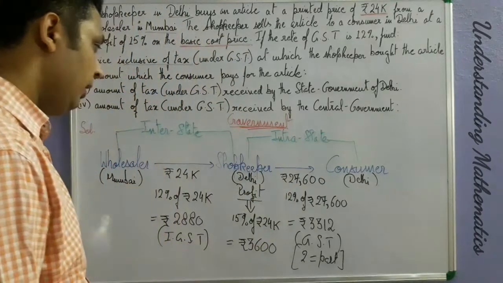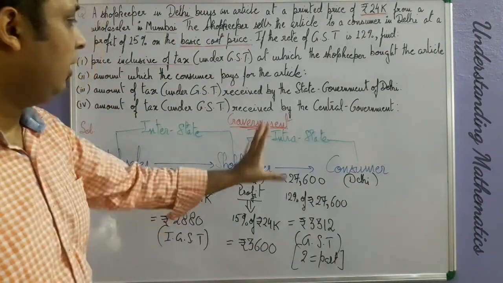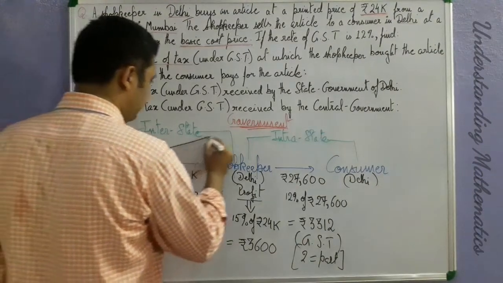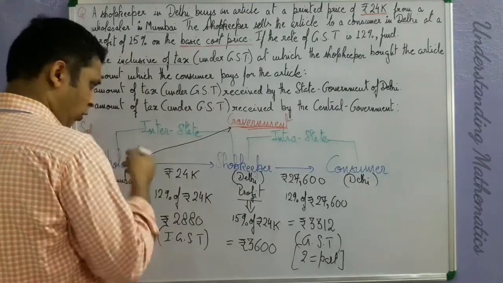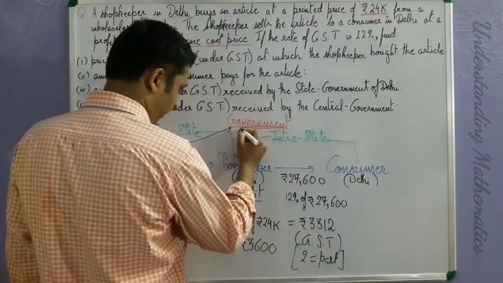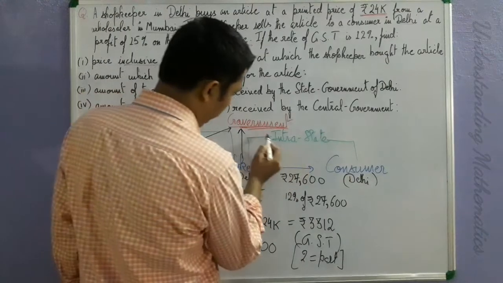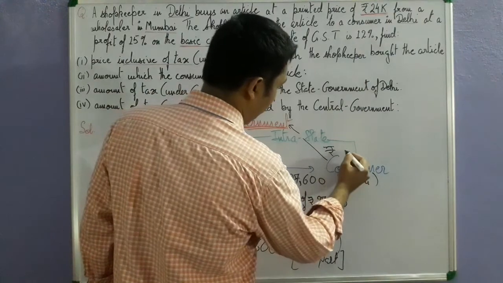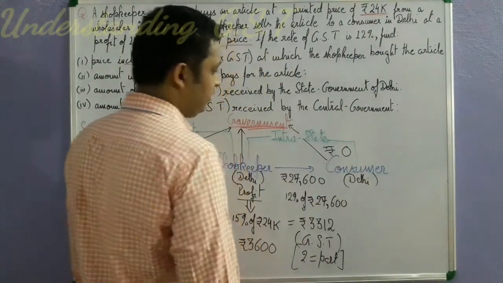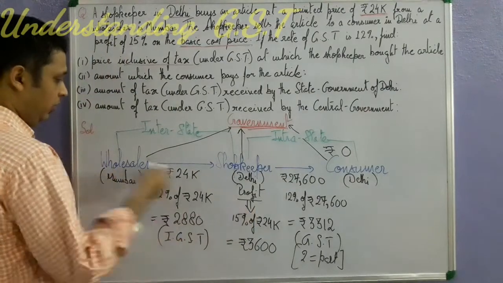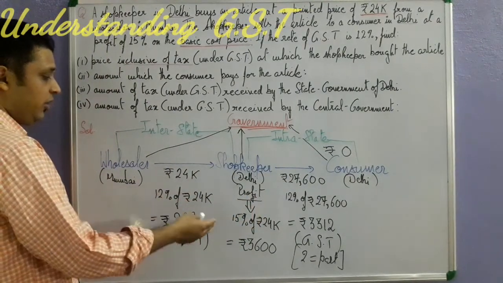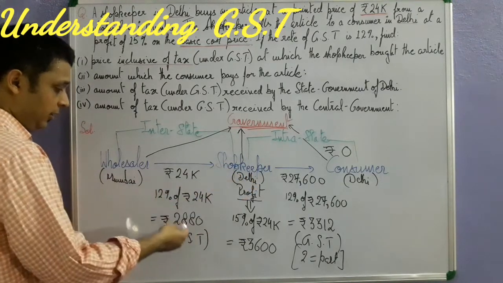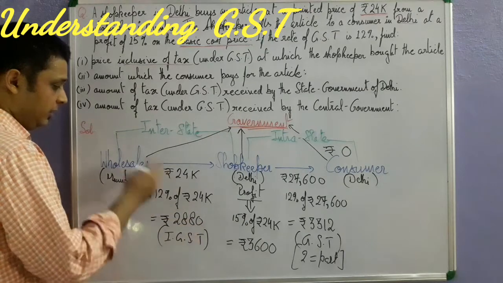So now we have done everything which is required for the arrow diagram, and one last thing is there. You need to understand how much GST will be paid by the wholesaler to the government and how much GST will be paid by the shopkeeper. And you know from our previous videos that the consumer pays zero GST or zero tax to the government. So now when the wholesaler is collecting rupees 2,880 from the shopkeeper, the shopkeeper pays this as IGST, which is collected by the wholesaler.